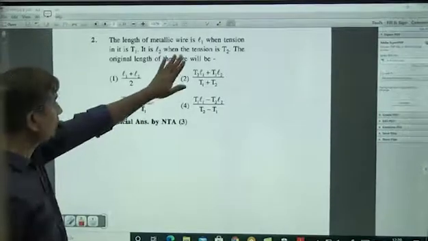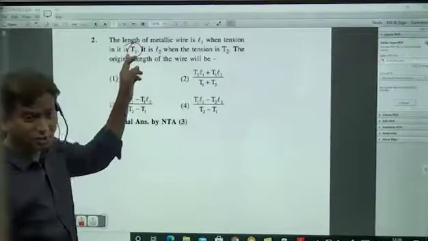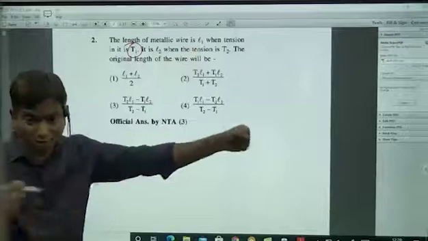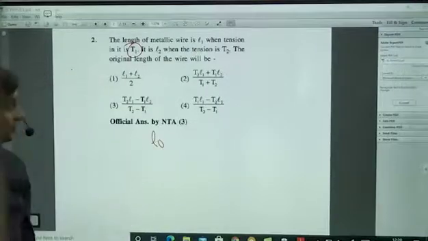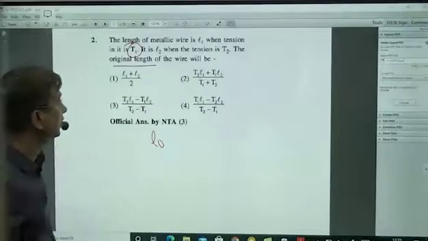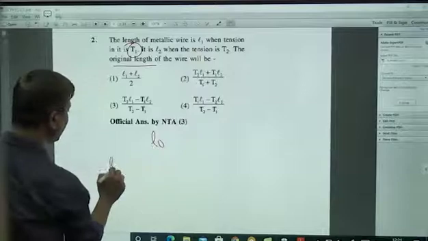Okay. The length of a metallic wire is L1 when the tension is T1. This is not the original length. Already some tension is there. That time the total length is L1. Means the original length is some L0. They are asking what is the original length only. So the final length is L1, and the extension will be L1 minus L0.